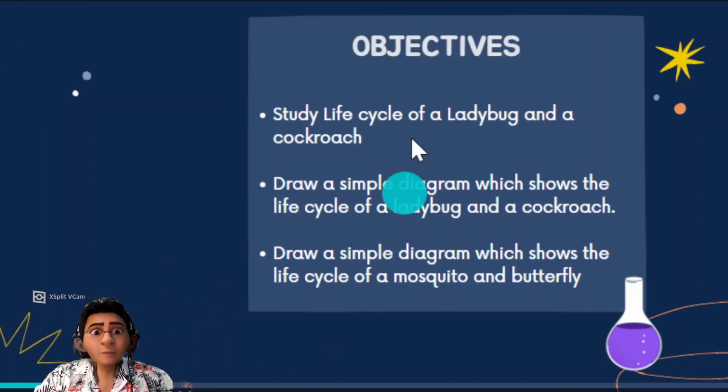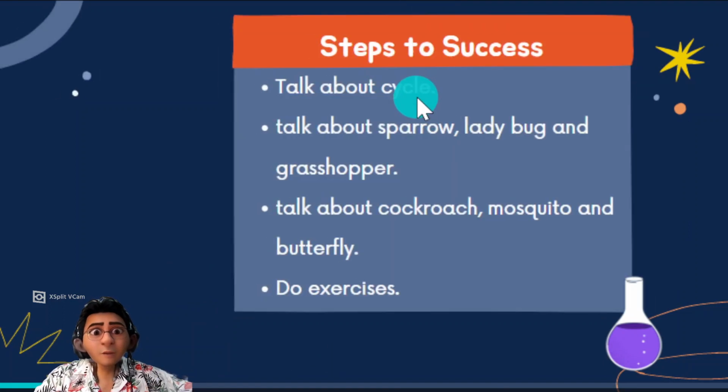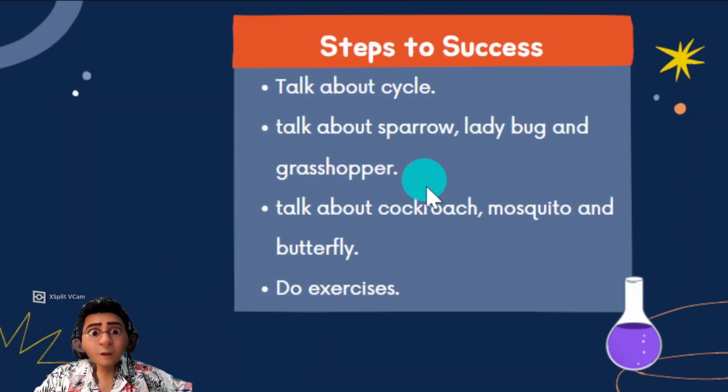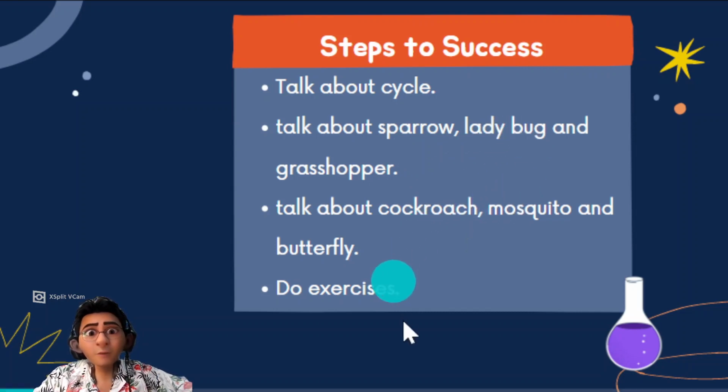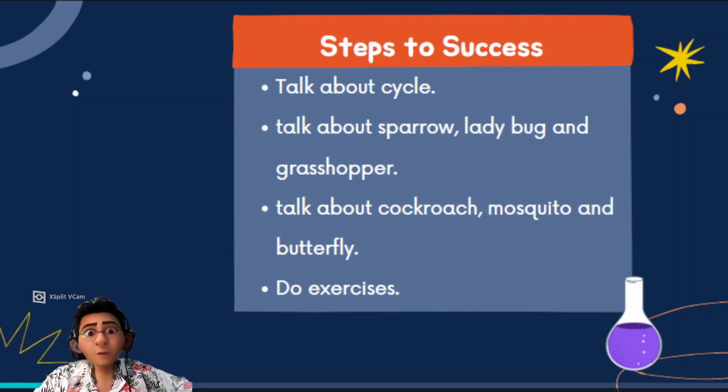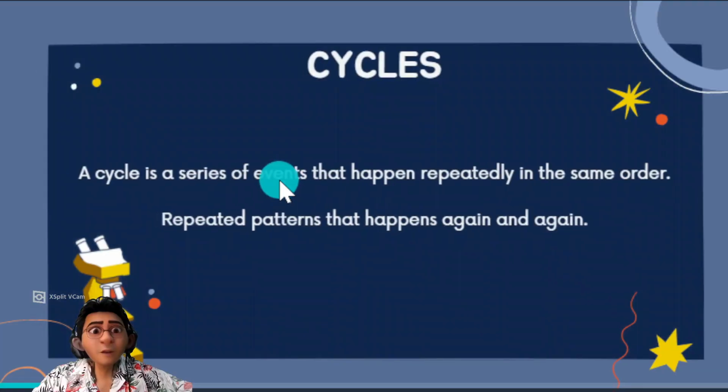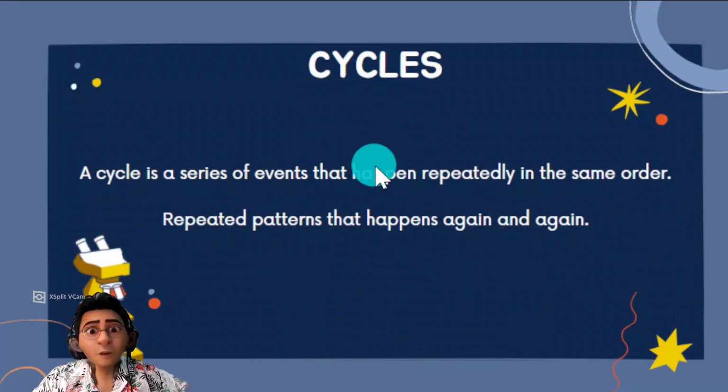Now, the steps: we talk about cycle first, then we talk about sparrow, ladybug and grasshopper, and then we talk about cockroach, mosquito and butterfly. And this will be a little long bit of video, and you shall do your exercises from Google Form. Now, first we talk about cycle.